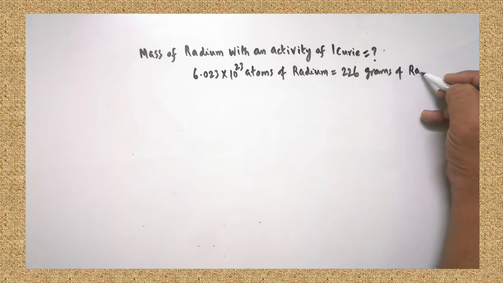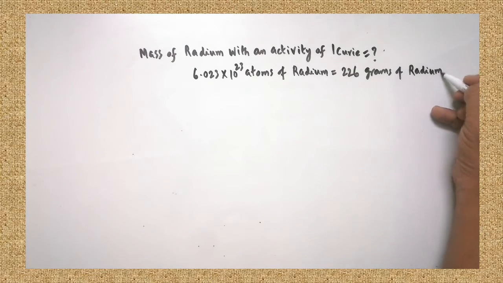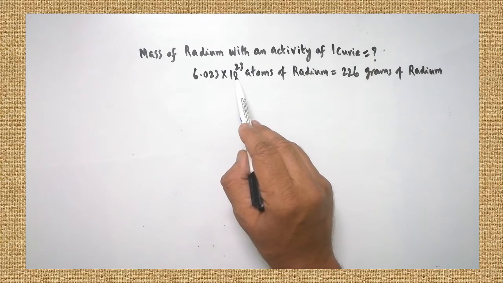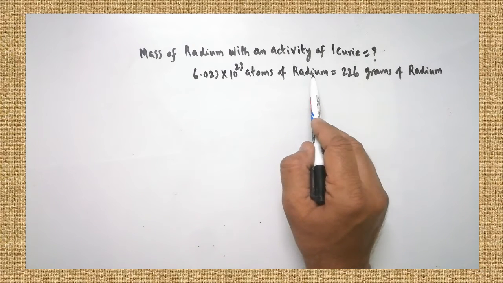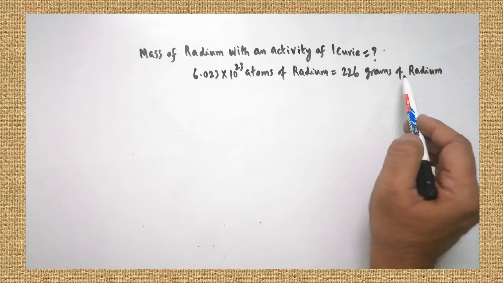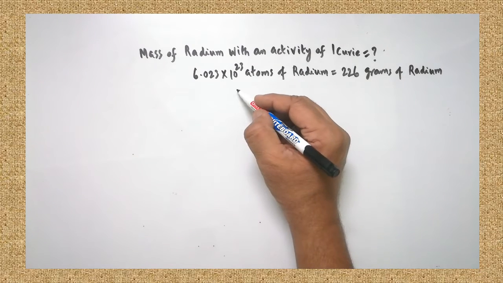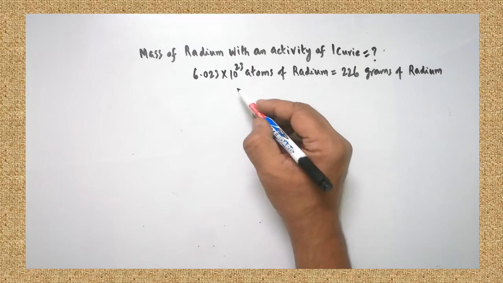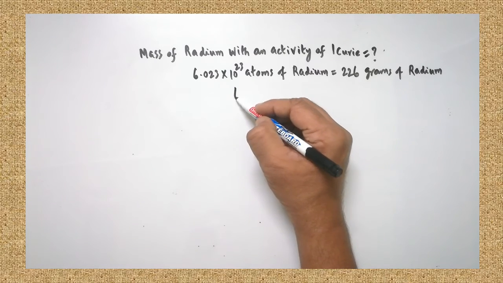Are you clear? So this is written with the help of Avogadro's principle. Again I will repeat: 6.023 into 10 to the power of 23 atoms of radium is equivalent to 226 grams of radium. It is converted into mass form. Now we will calculate the mass of one atom.